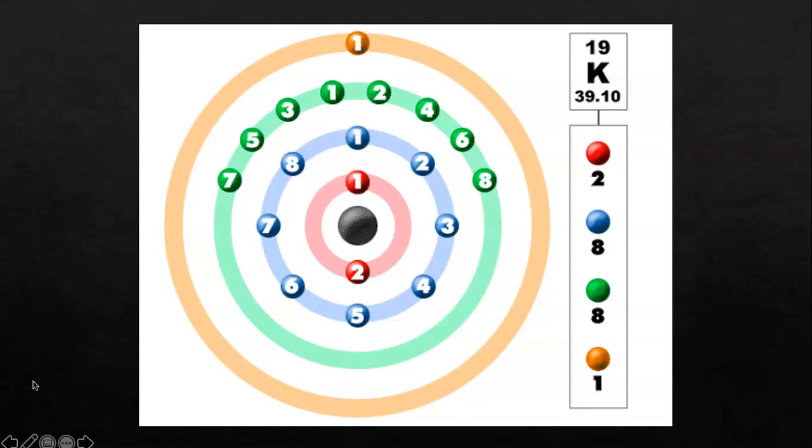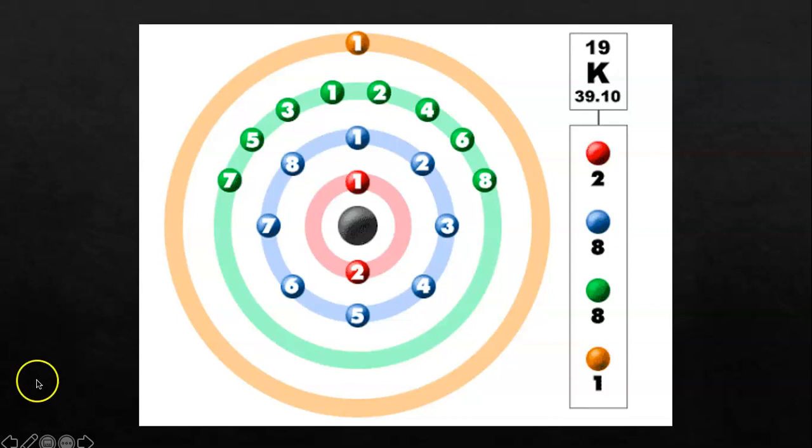So if we look at potassium, which is denoted by the letter K, for instance, it's an important element in all body cells. Its atomic number is 19 with a mass number of 39. It has just one electron in its valence shell. And that characteristic makes it highly likely to participate in chemical reactions in which it donates one electron, because it's easier to donate one electron than to gain 7.